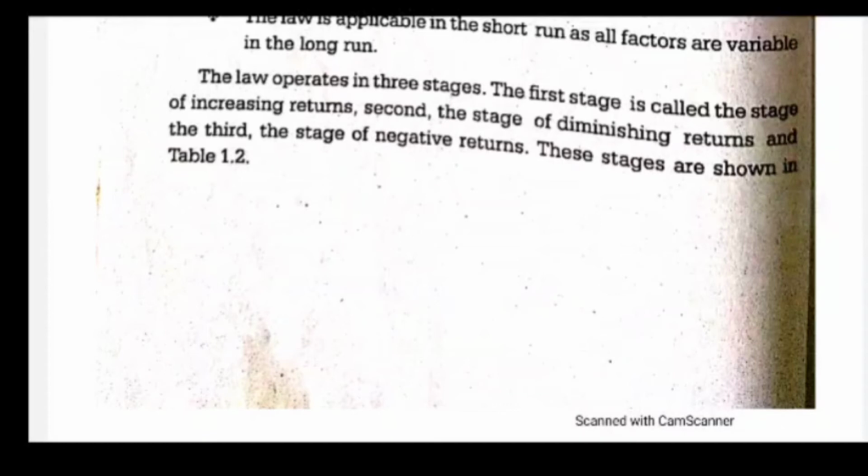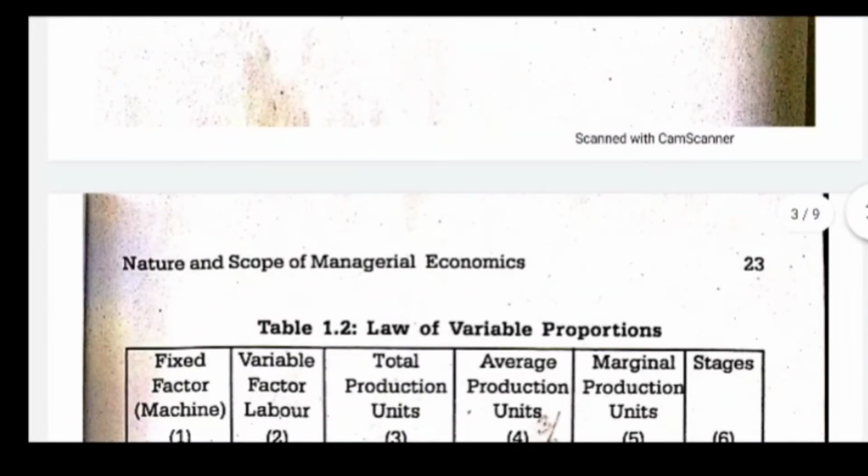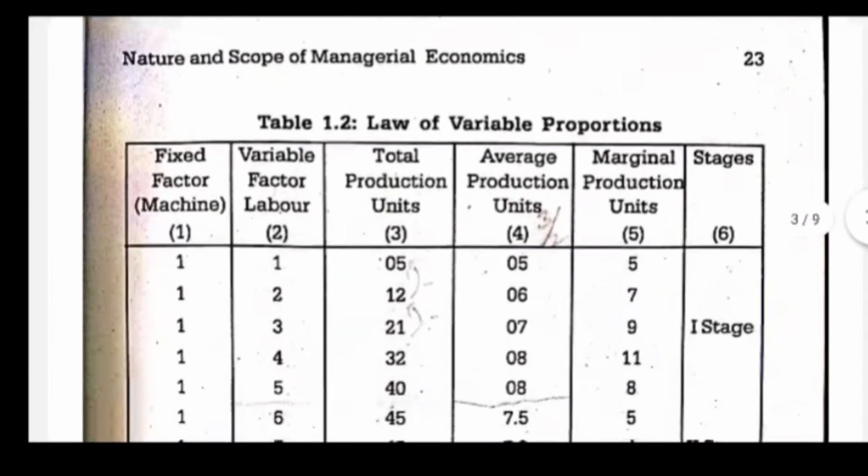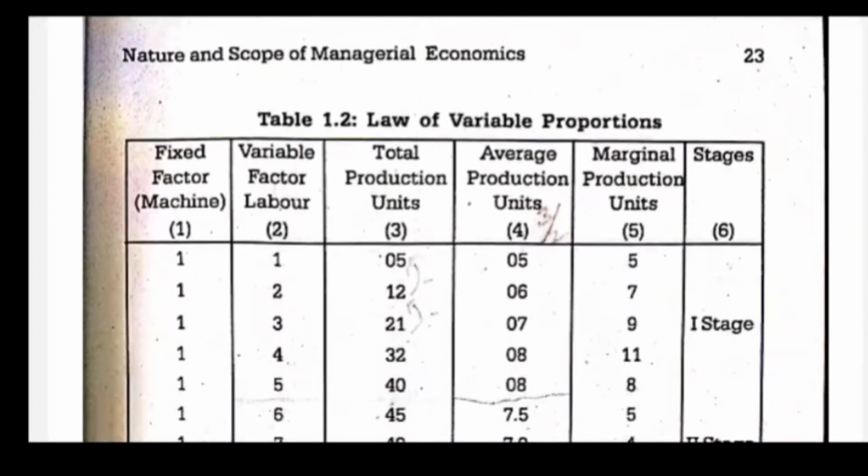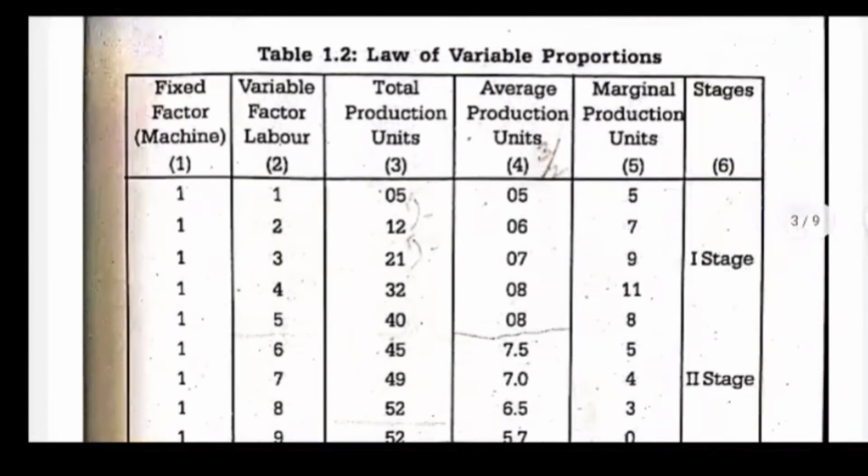The law operates in three stages. The first stage is called the stage of increasing returns. Second, the stage of diminishing returns, and the third, the stage of negative returns. I hope you have studied these three stages.